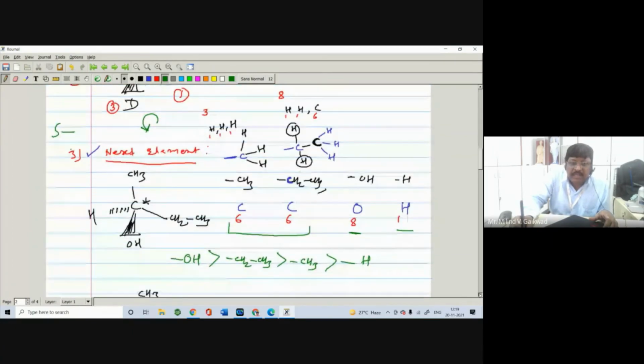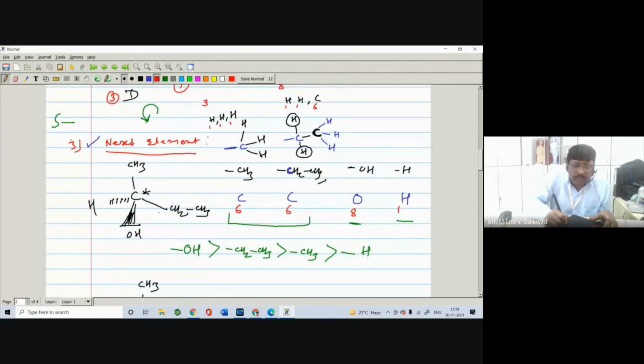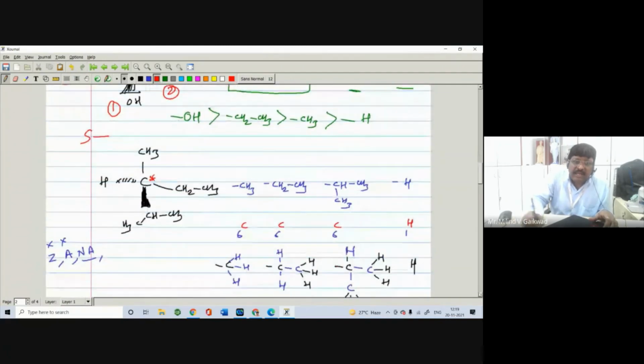Now next example. Here first priority for the OH, second priority for the C2H5, third priority for the methyl, fourth priority for the hydrogen, and of course it is also having the S configuration. So here we have written the configuration as S, right? Let us check for this one. Here the first priority for the isopropyl, second priority for the ethyl, third priority for the methyl, and fourth for the hydrogen. Your eyes travel anti-clockwise. Which configuration? S configuration, right?